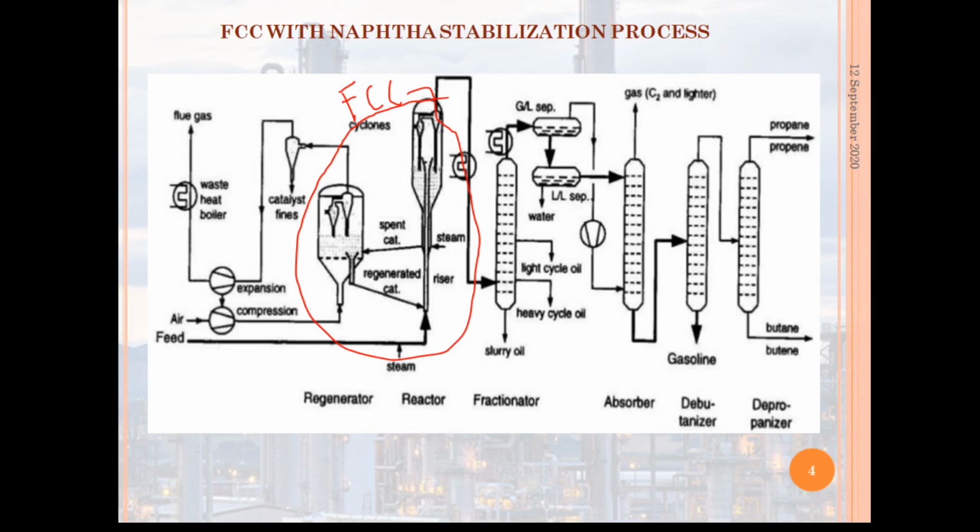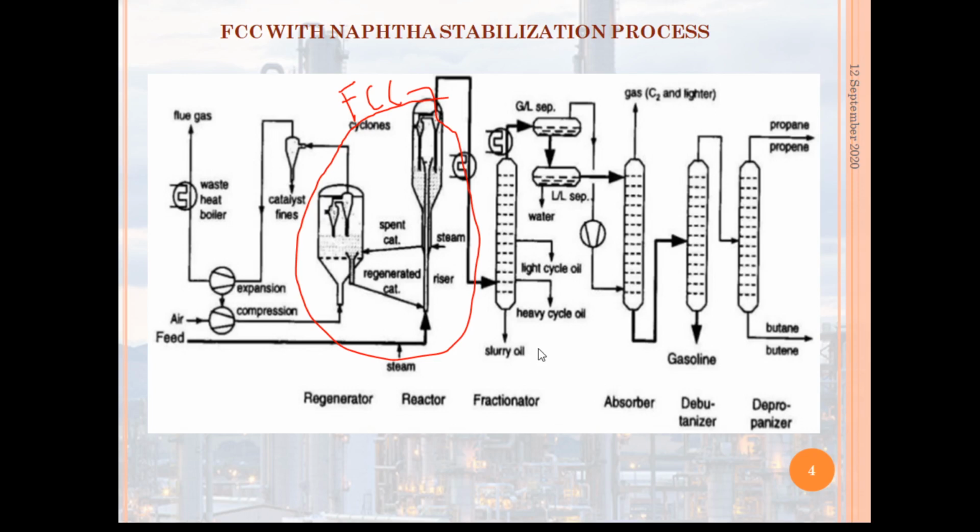Now the slurry goes to the phase separation unit, where it separates the decant oil and heavier product.